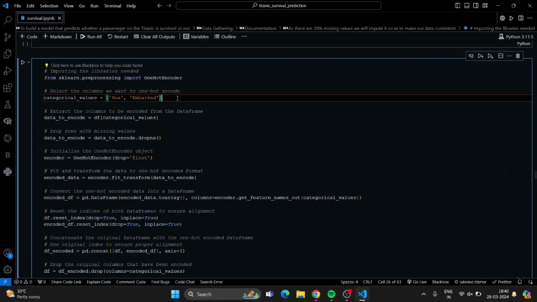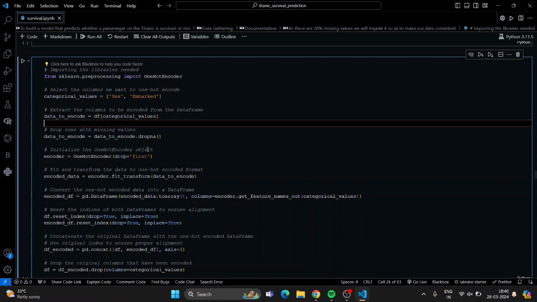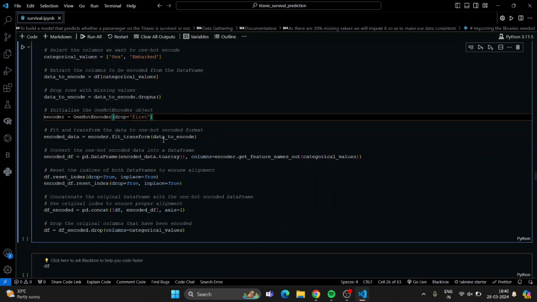This increases the number of data columns, but it makes the model much more efficient, because the model does not take categorical values; it takes only continuous values. So we are encoding the categorical values, which are sex and embarked. Now we are removing missing values because the encoder does not take missing values. Now we are initializing the one-hot encoder.